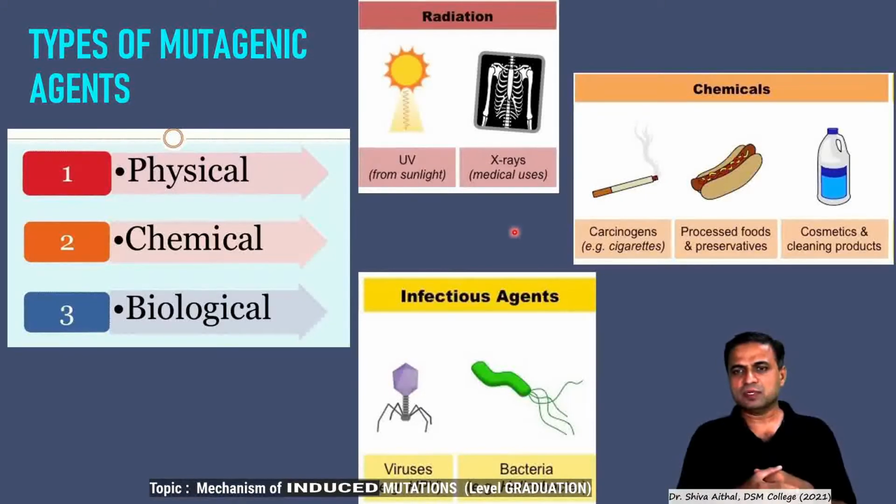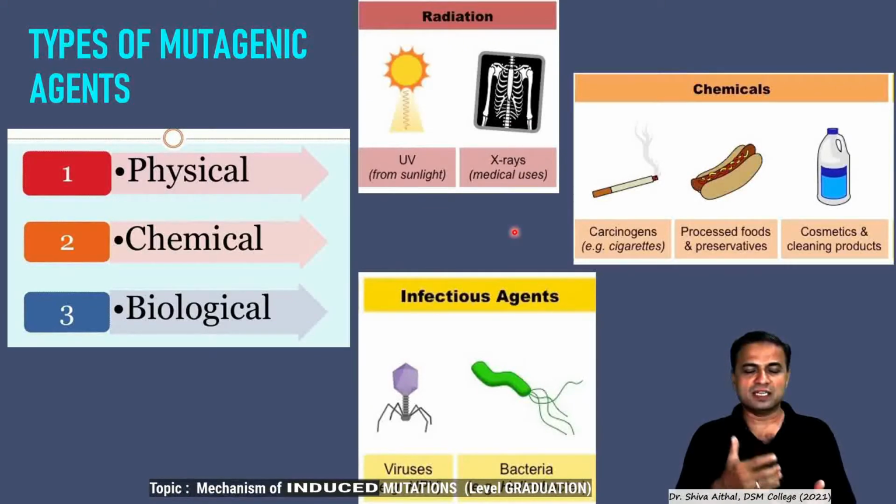Same with the chemicals, carcinogens: cigarettes, processed foods and preservatives have a huge impact on the cell's DNA, mind you. Junk food, the terminology itself is very loud and clear, involves a great amount of carcinogenic compounds, and most carcinogenic compounds are cancer causing compounds.